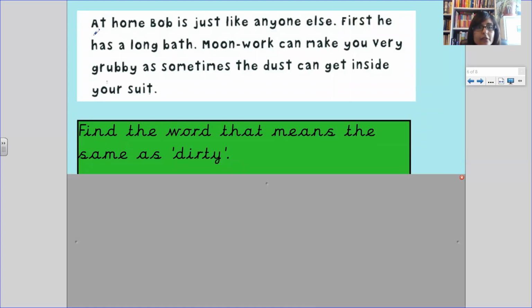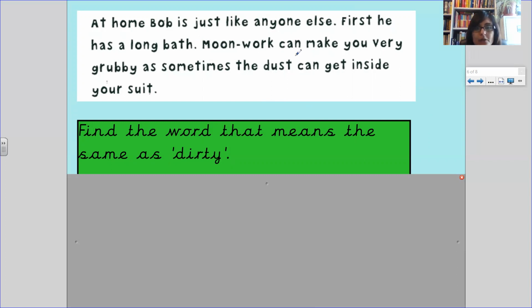And if we look in the first sentence, at home, Bob is just like anyone else. Is there a word in there that means the same as dirty? No, so it's not in the first sentence. Then we've got our second sentence. First, he has a long bath. Is there a word in there that means dirty? Well, bath doesn't. You have a bath if you're dirty, but bath doesn't mean dirty. Right, pause the video here, see if you can spot the word dirty.